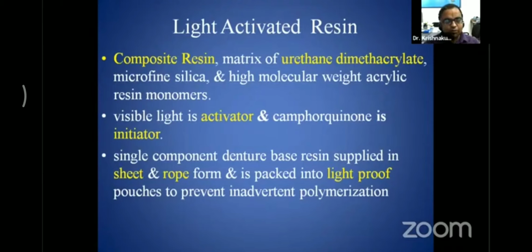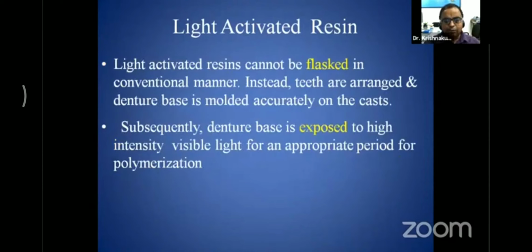It is a single component denture base resin supplied in the form of either a sheet or a rope, and it is packed into light proof pouches to prevent inadvertent polymerization of that particular resin. The light activated resin cannot be flasked in a conventional manner, where we go for heat activated and self cure or autopolymerizing acrylic resin.